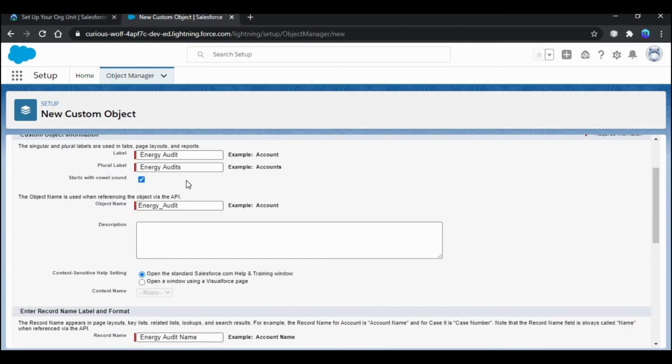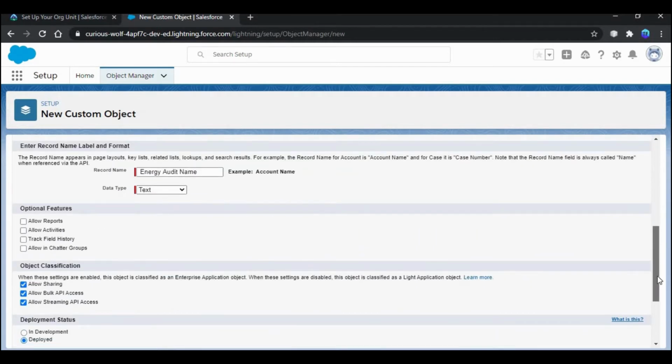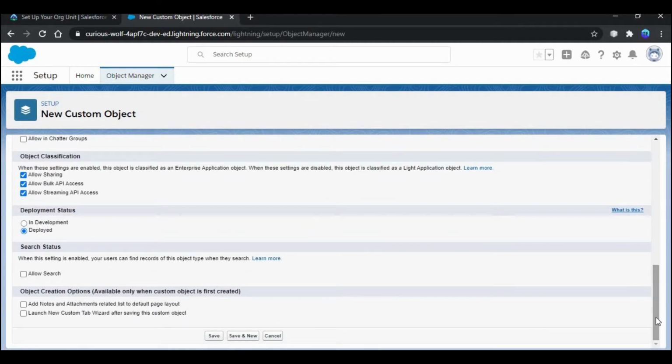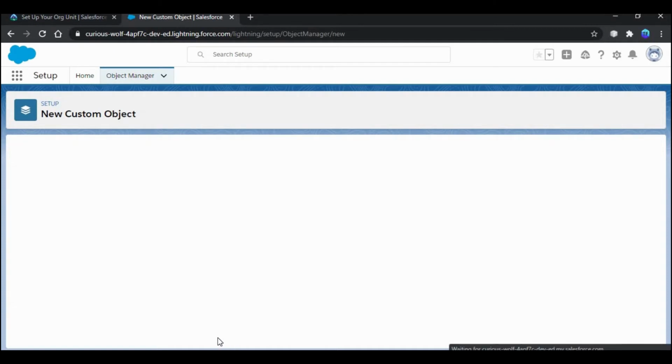So next in the search status, select allow search, and next click this launch new custom tab wizard. Then only you can create the custom tab for that custom object. Click save, and next we need to create the custom object tab.